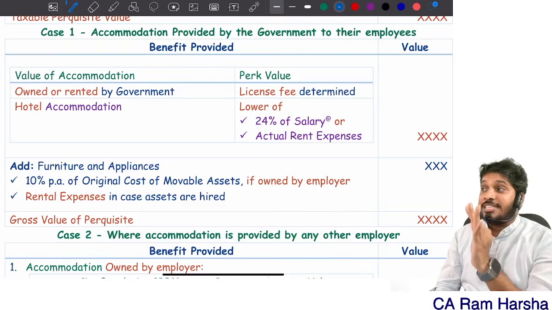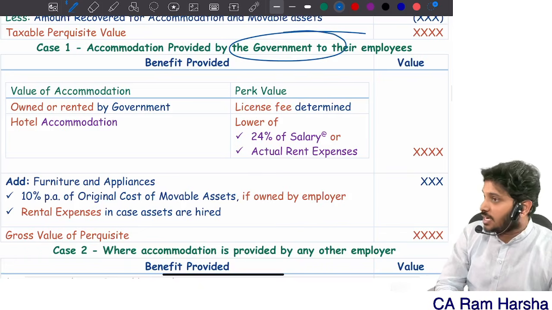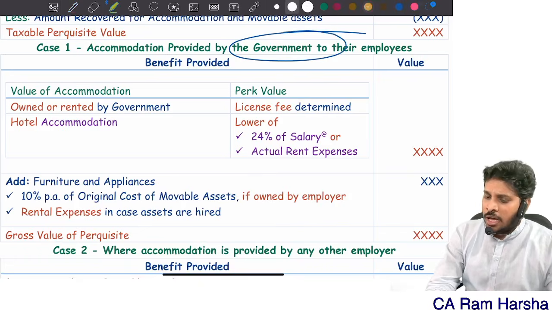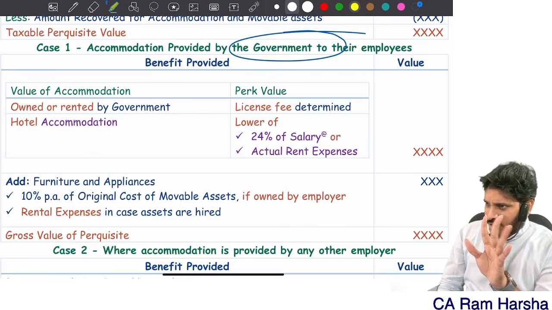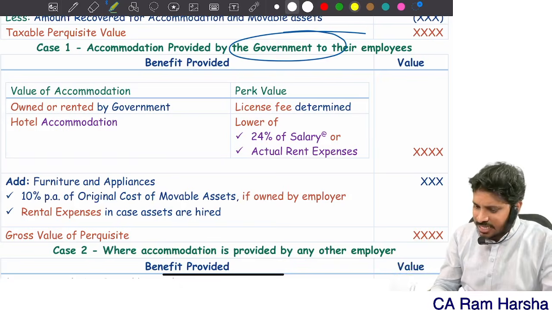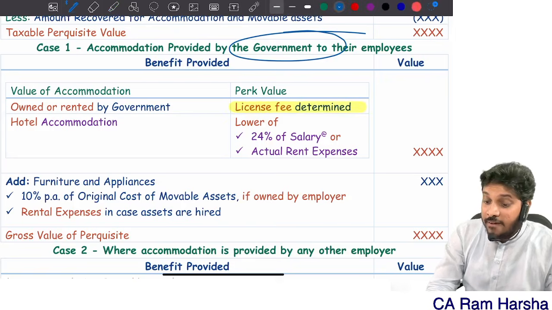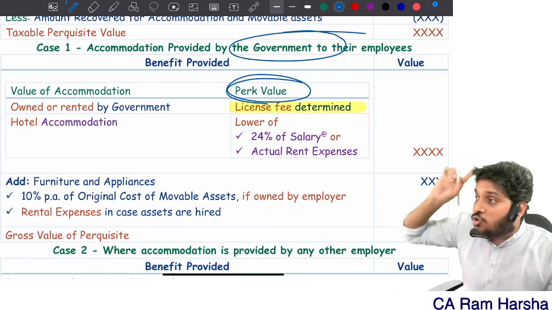Then look at who the employer is. Who is the boss? Government is the boss, sir. Government is giving the benefit. Now look at whether the property is owned or rented by the government. Check it out. Is it a hotel or not a hotel? Sir, it's not a hotel, sir. It's an accommodation given by the government. Then straight away the license fee determined will be the value of the house given to you.